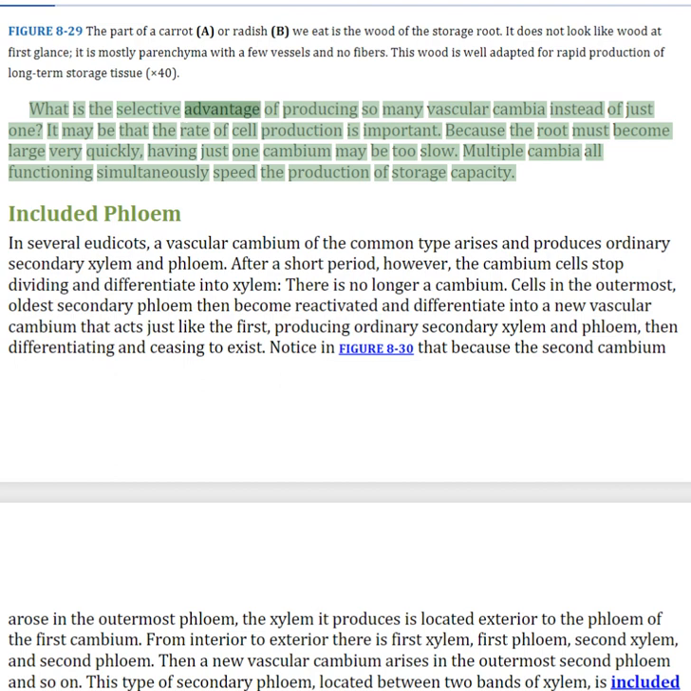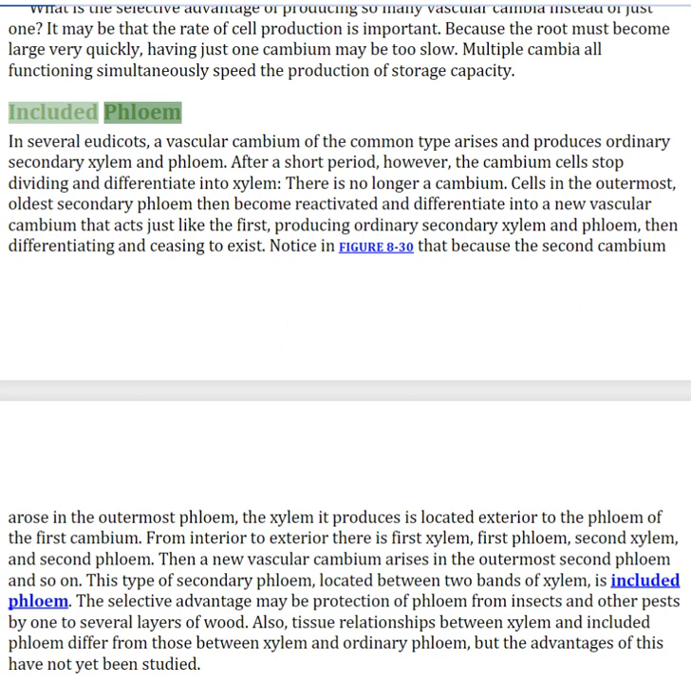What is the selective advantage of producing so many vascular cambia instead of just one? It may be that the rate of cell production is important. Because the root must become large very quickly, having just one cambium may be too slow. Multiple cambia all functioning simultaneously speed the production of storage capacity. Included phloem.